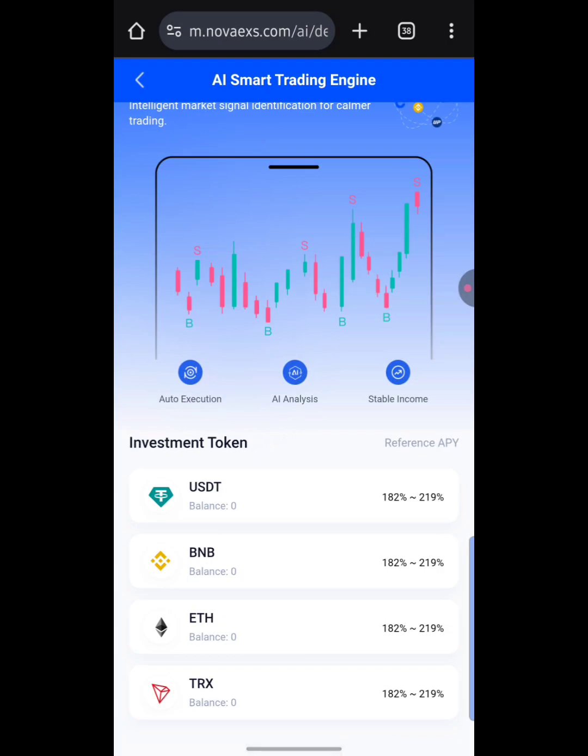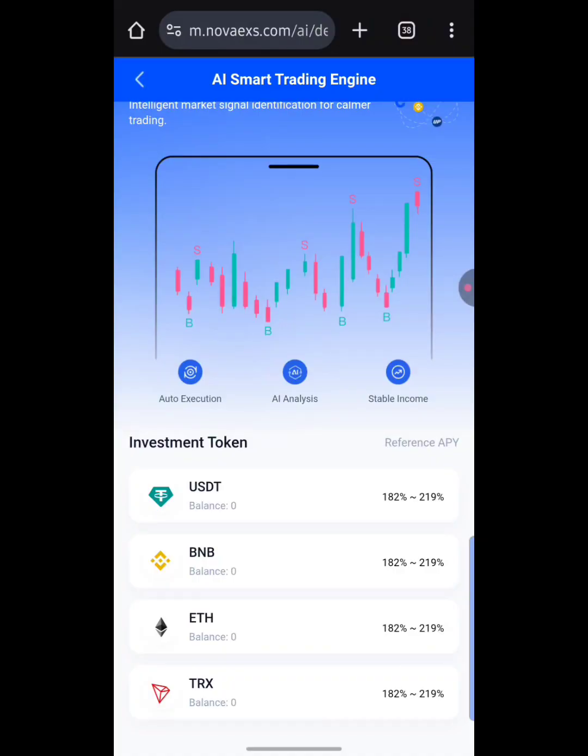You can use USDT, BNB, ETH, and TRX. But before you can actually start participating, guys, you first need to have recharged your account with either of these cryptos you see right here. I'm going to show you exactly how you can recharge your account in a while, but before then, let's say you have actually recharged your account.